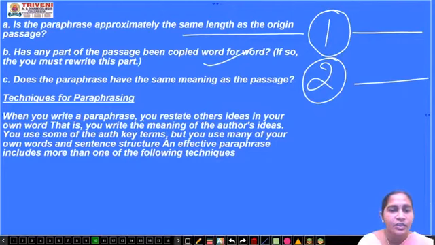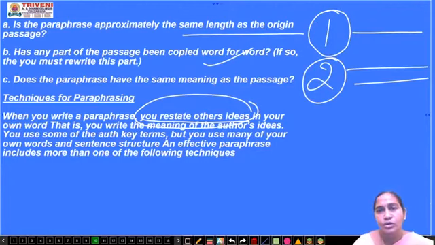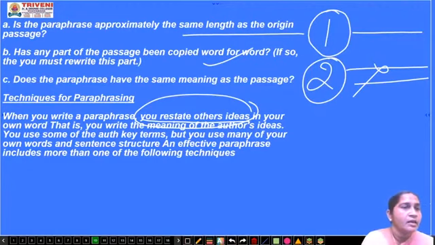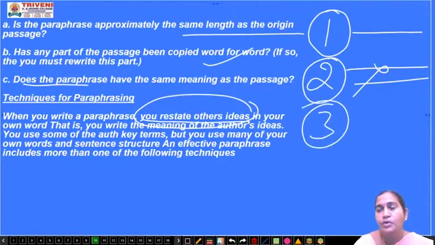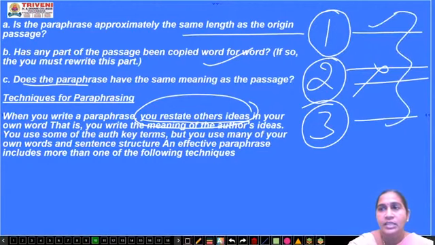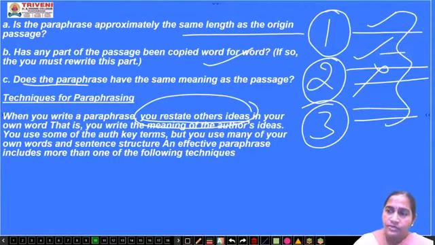If the sentence is this one, you restate other ideas. Suppose take this sentence. You might have written the same sentence here also. You have to check. If you have written, then you have to correct it. Does the paraphrase have the same meaning as the passage? Third point, what you have to remember, that the paraphrase says the same as the original, whether the meaning has been the same or has been changed. So 3 points you have to keep in mind. The length, whether you have framed it in a different manner without changing the sense. Okay, so these are the points with the same meaning.